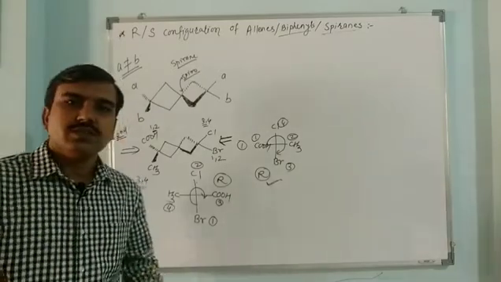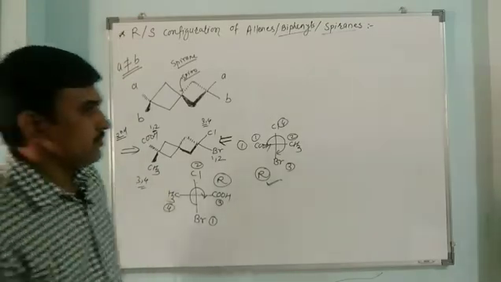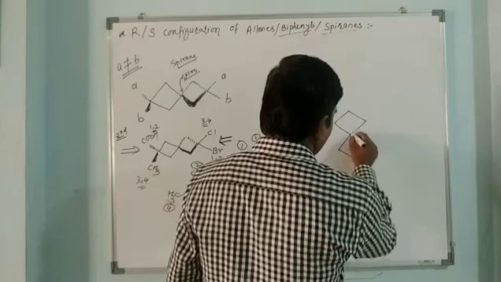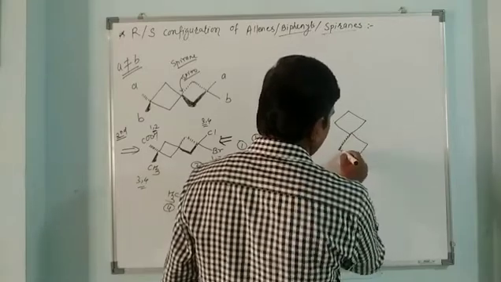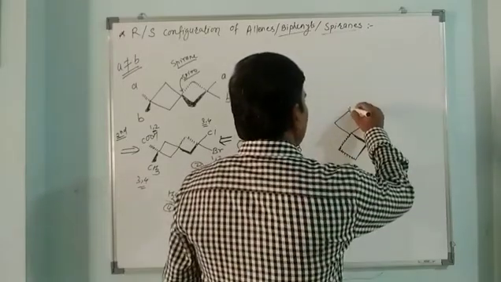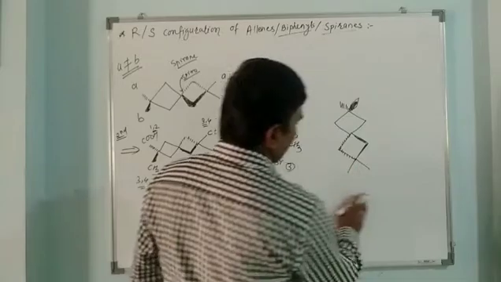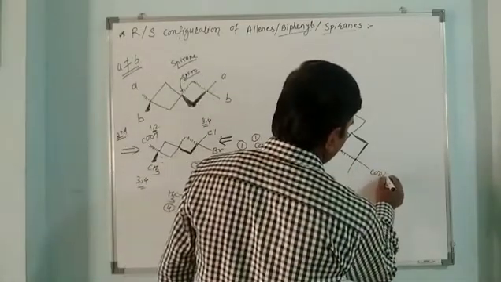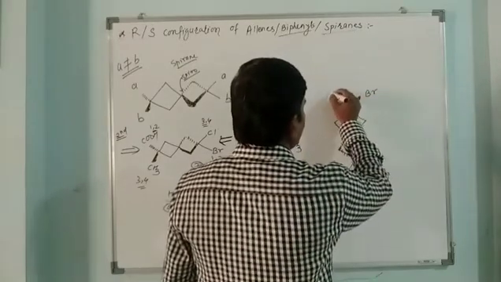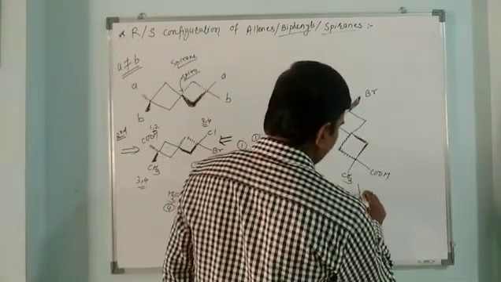Any way which will feel better or simpler, that way you can find out the configuration. Suppose this is behind, this is above, and here these groups are, this is above, this is behind. So here this is COOH, this is CH3, Br, and here we may have C2H5. Now here we have to see its configuration.